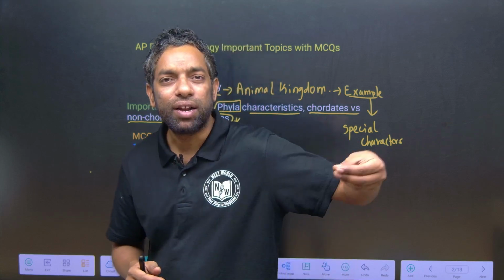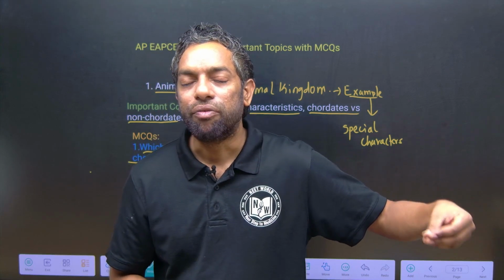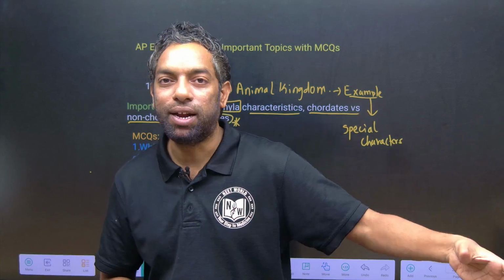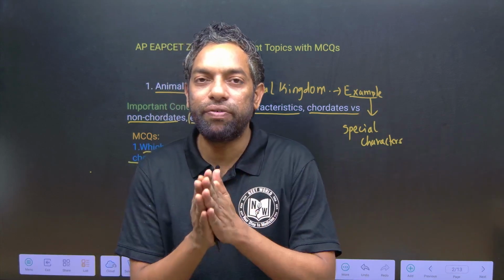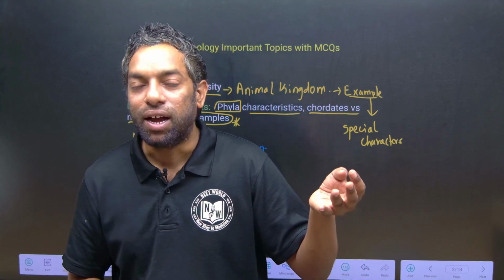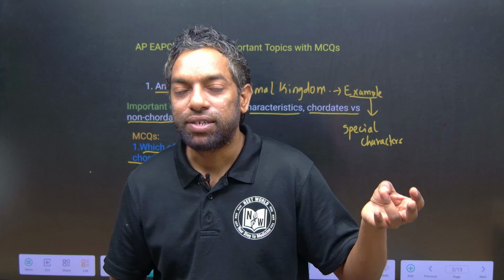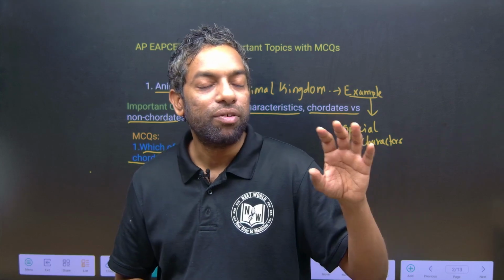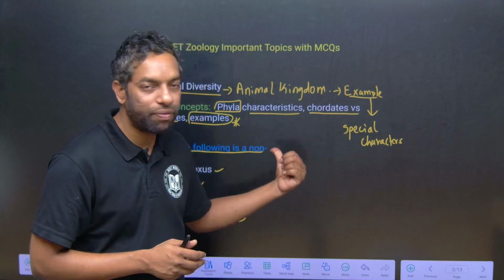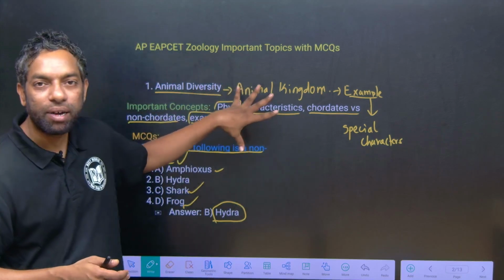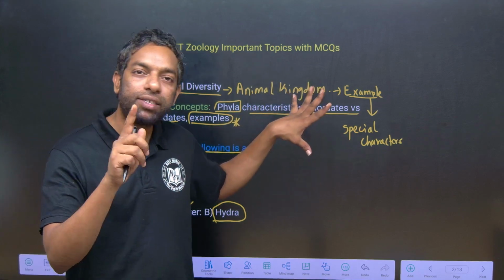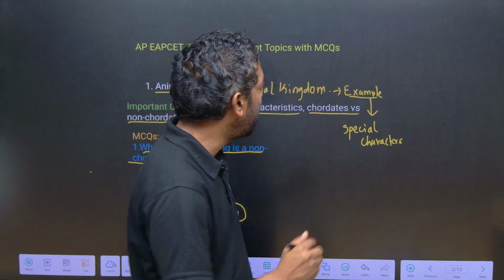So where does the nervous system start, where does the circulatory system start, where does the digestive system start, in which phyla? They can ask you the different features: coelom, segmentation, germ layers, reproductive system, digestive system, excretory system, where they develop. They can ask you the special features of each phylum. So the animal kingdom is the most important and biggest chapter, and they can ask you examples and match the following questions.